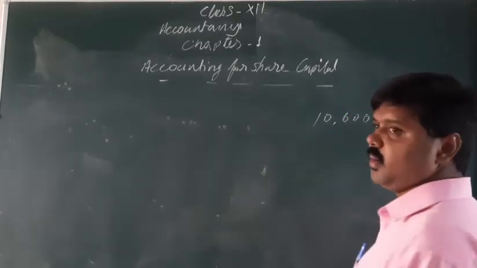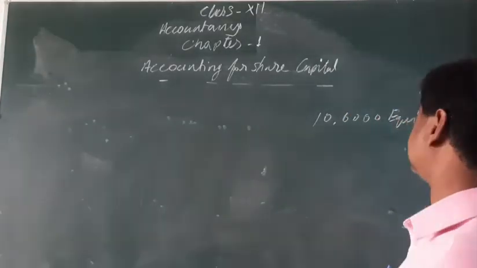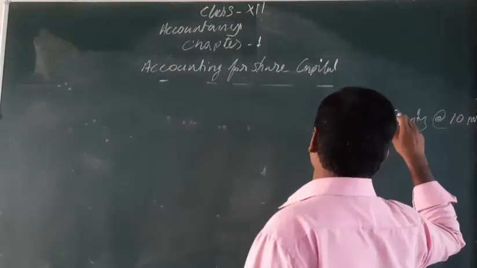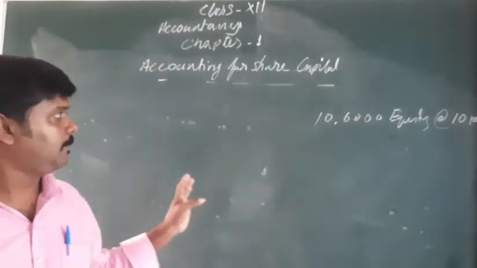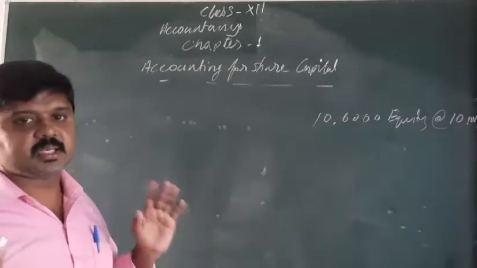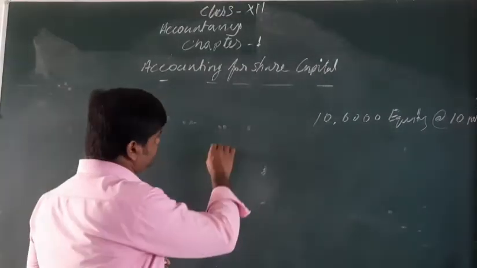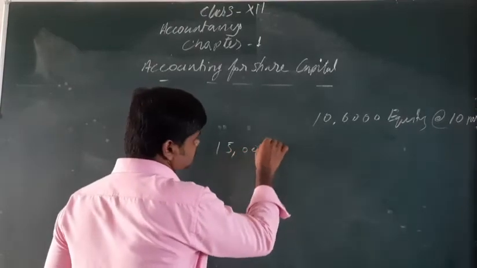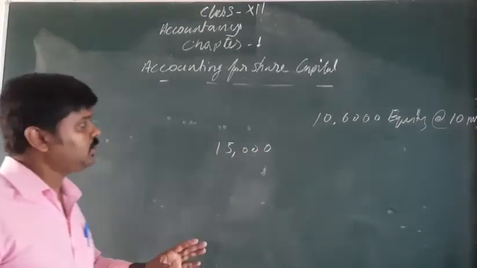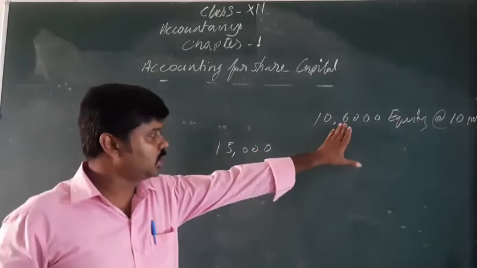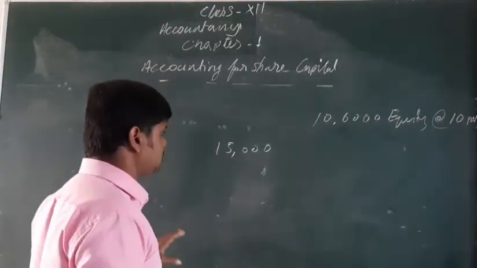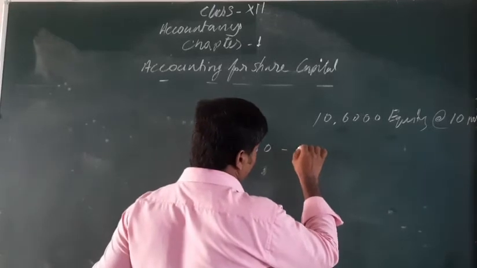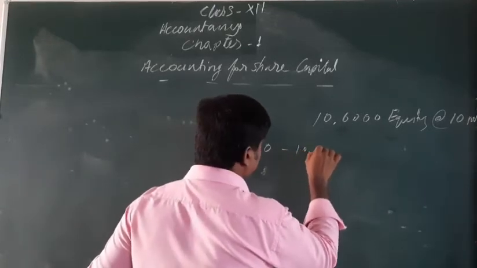That means one share price is 10 rupees. How many shares are there? 10,000 shares. Here, applications were received for 15,000. That means they issued only 10,000, but applications were received for 15,000. So you can see here the excess over 10,000.